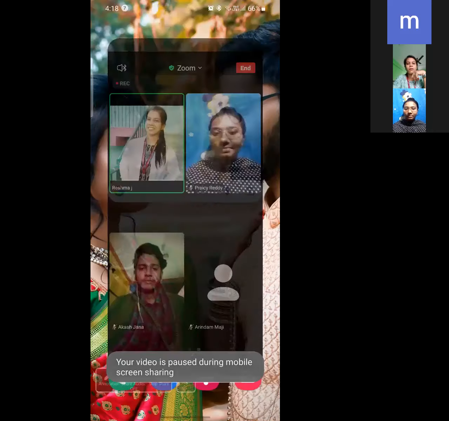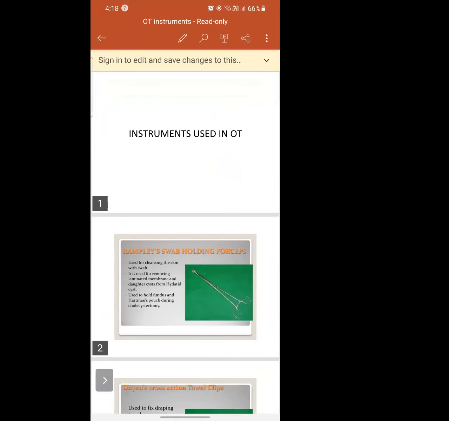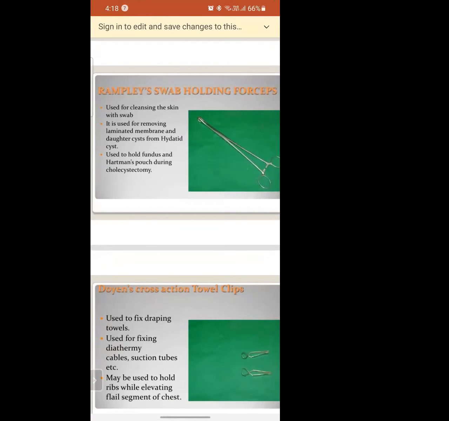Okay, let me share the screen. Everyone, just have a look at the instruments. Is it visible? Yes, ma'am.